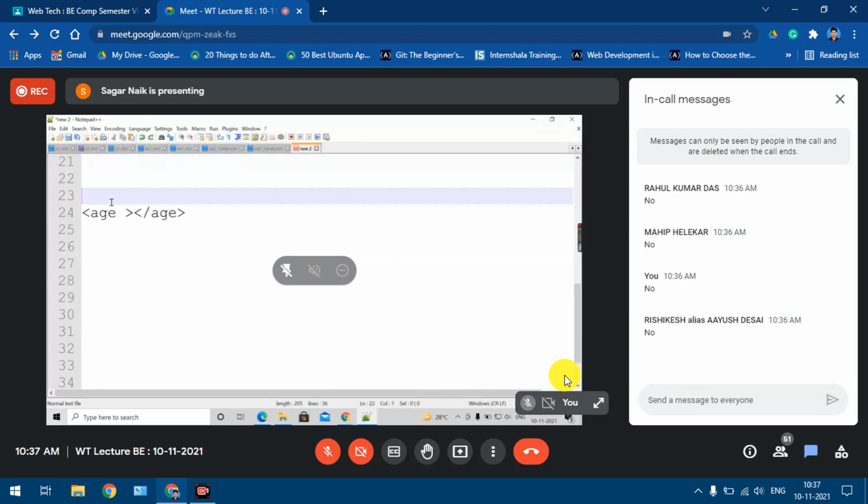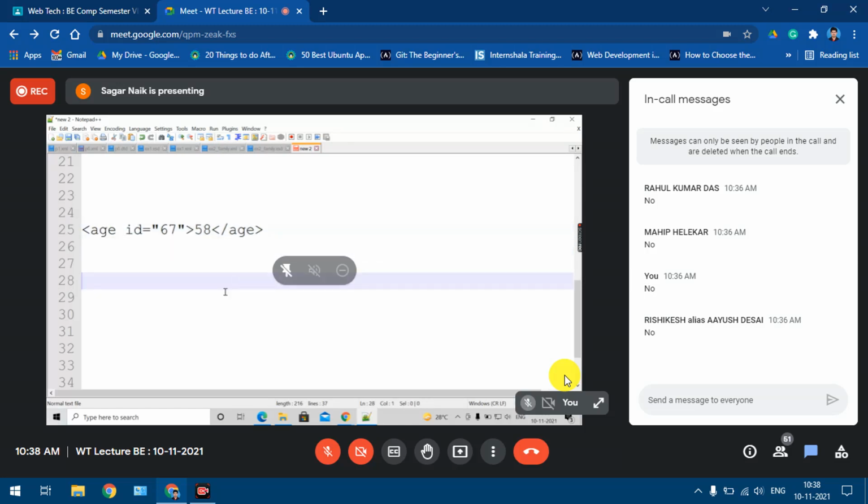Now in this case, I have one element. What is the meaning of attribute? It provides some additional information about the element. Suppose class or ID, whatever it is. Let's take ID only, 67. So in this case, this ID is an attribute of this age element.